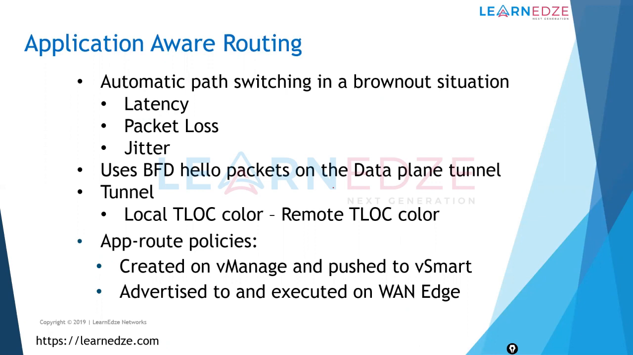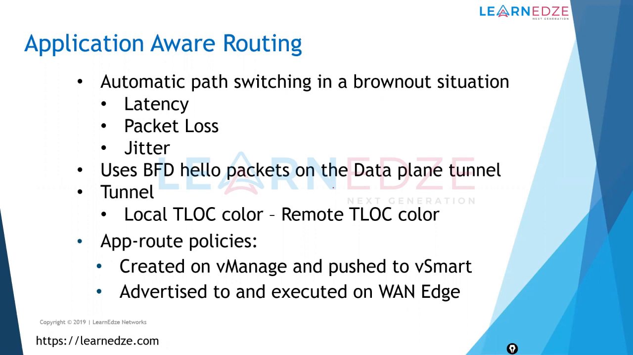Basically, it runs BFD packets on the data plane tunnel between the sites, between the branches, or between the branch and the hub location. The tunnel is nothing but your local TLOC color and the remote TLOC color. The TLOC color identifies the underlying transport IP address used to reach the remote location. Okay, and how exactly does it work?